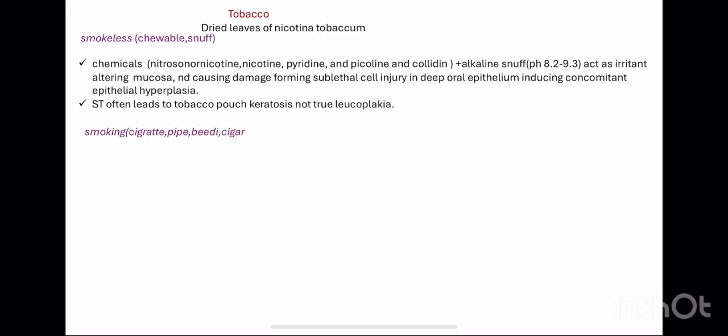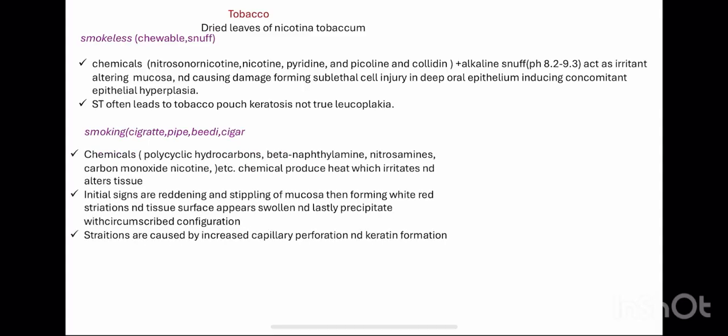Okay, so let us learn about the first factor now, tobacco. So tobacco is dry leaves of Nicotiana tabacum, and there are two forms of tobacco: smokeless and smoking. So this is chewable in snuff, and this is cigarette, pipe, BD and cigar. Though now smokeless contains chemicals like nitroso, non-nicotine, nicotine, pyridine, picoline, and collidine, plus alkaline snuff act as irritant, altering mucosa and causing damage, forming sublethal cell injury in deep oral epithelium, inducing concomitant epithelial hyperplasia. This leads to tobacco pouch keratosis, not true leukoplakia.